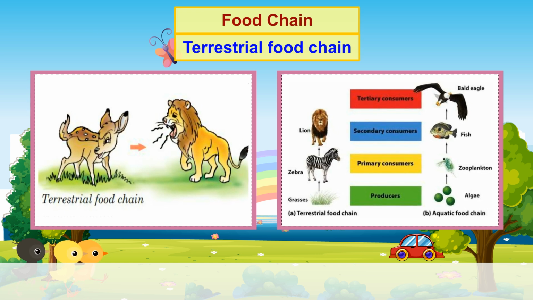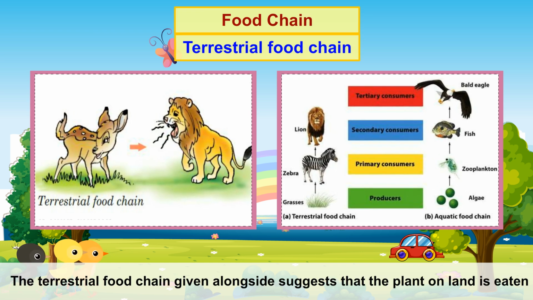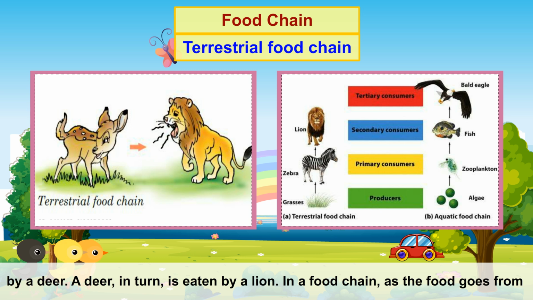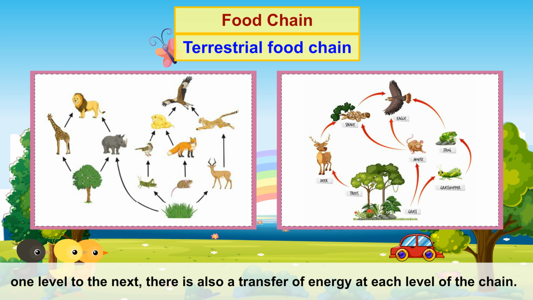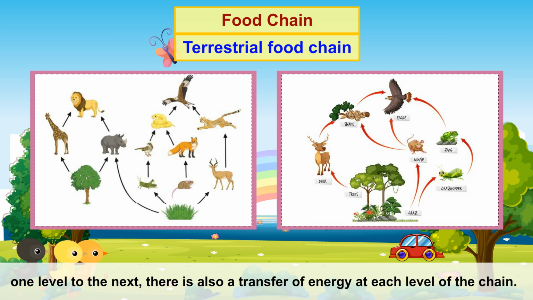Terrestrial food chain. The terrestrial food chain given alongside suggests that the plant on land is eaten by a deer. A deer, in turn, is eaten by a lion. In a food chain, as the food goes from one level to the next, there is also a transfer of energy at each level of the chain.